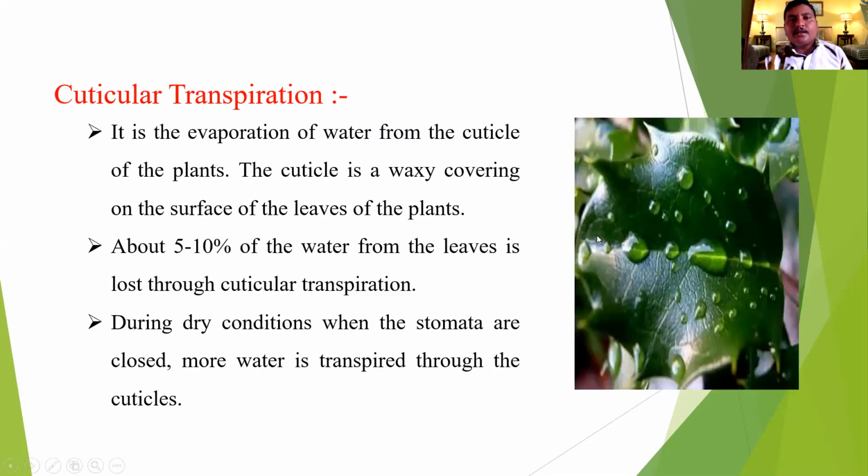And the third one is cuticular transpiration. Cuticle means a waxy covering on the leaf from which water evaporates. Cuticular transpiration is about 5 to 10%. It is the evaporation of water from the cuticle of the plant. The cuticle is a waxy covering on the surface of the leaves of the plant. Here is a diagram of the cuticle. This is the upper part. The waxy layer on the leaf is called the cuticle. During dry conditions, when stomata are closed, more water is transpired through the cuticle.